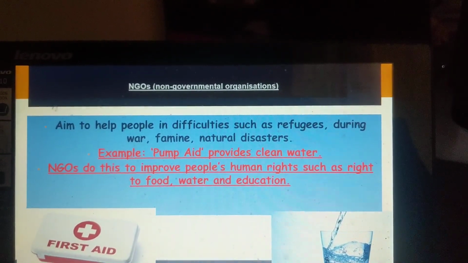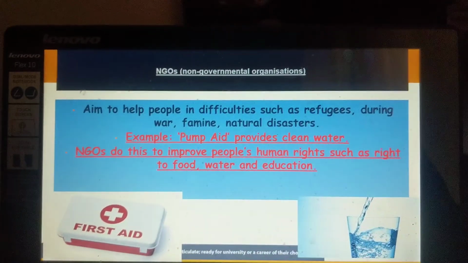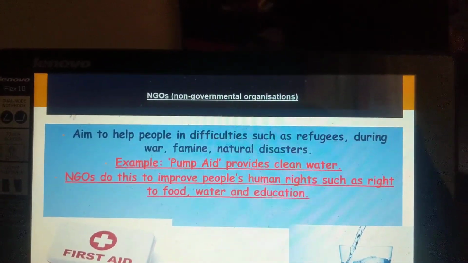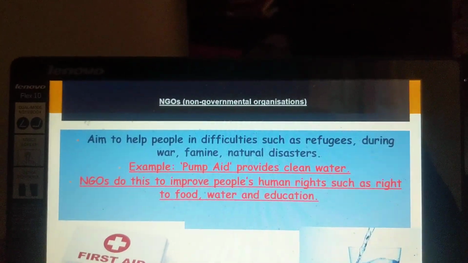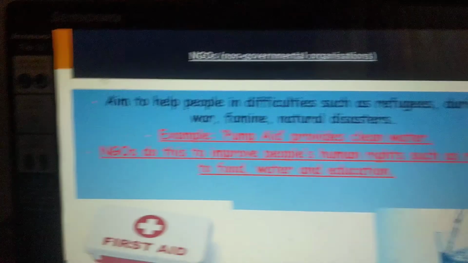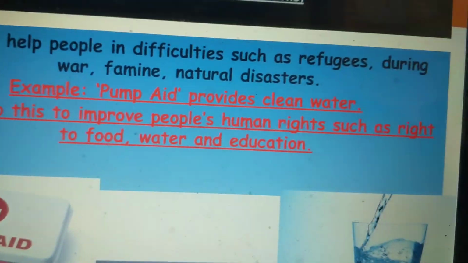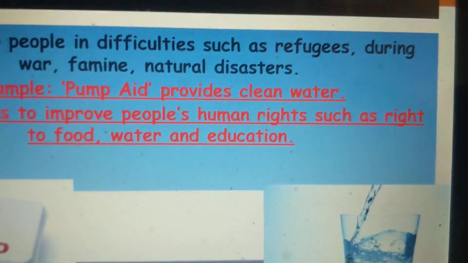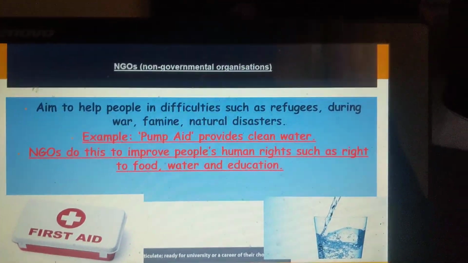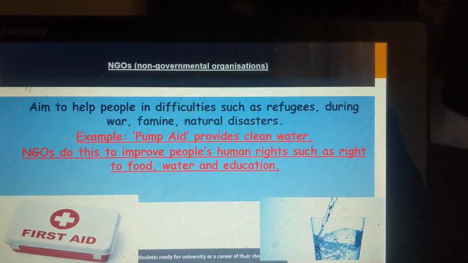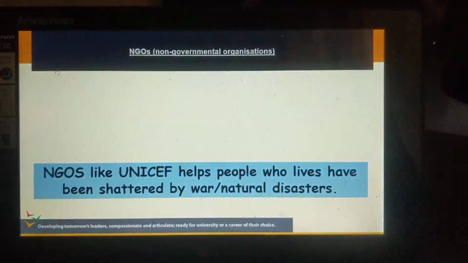NGOs do this to provide people human rights such as the right to food, water, and education. These are basic human rights which everyone should have. However, not everyone in the world, especially in countries that are poor, has access to these human rights. So NGOs aim to help people with these difficulties, and they aim to provide human rights for people all over the world, especially in countries where their human rights are being exploited.